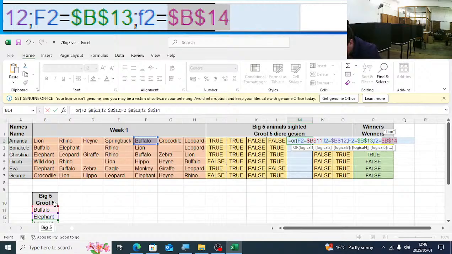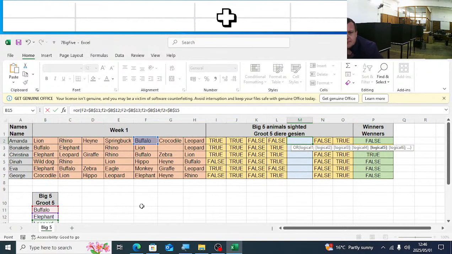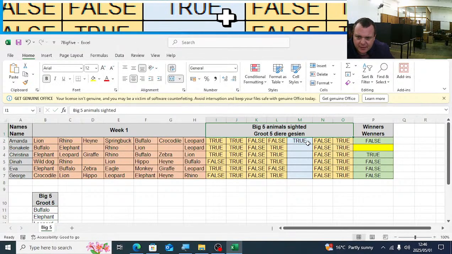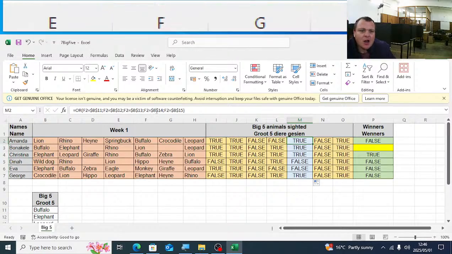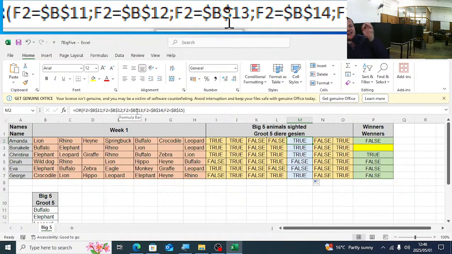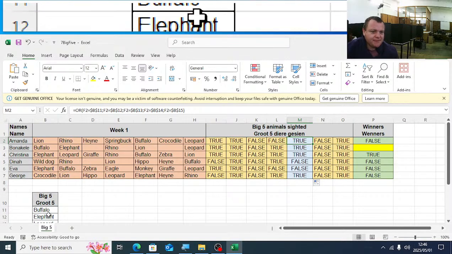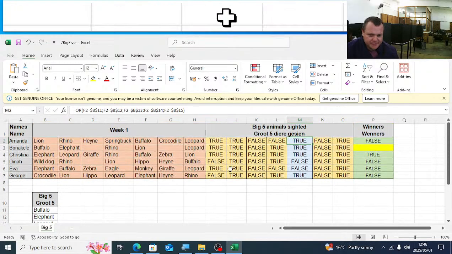And then we must also test the last one, or F2 is equal to the rhino. So basically what we did here, I'm going to quickly explain to you. We tested what is in F2 and we check if what is in F2 is equal to the big 5 that is located here in B11 to B15.